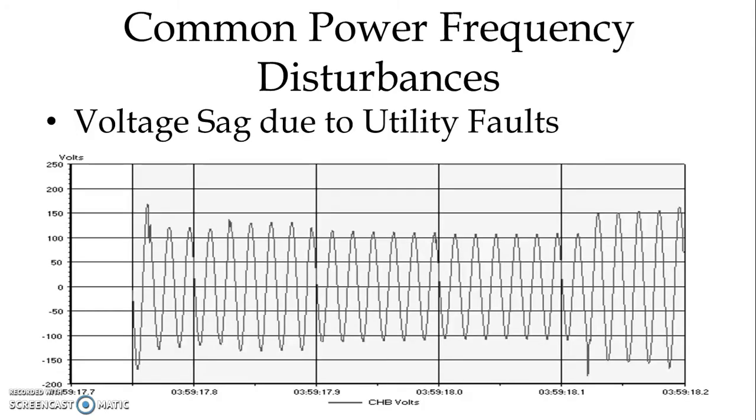Now we can observe one voltage sag because of a utility fault near a refinery, and it lasted almost 21 cycles. This long a period can obviously affect certain power controllers or electronic equipment, and it can affect the production of the refinery.